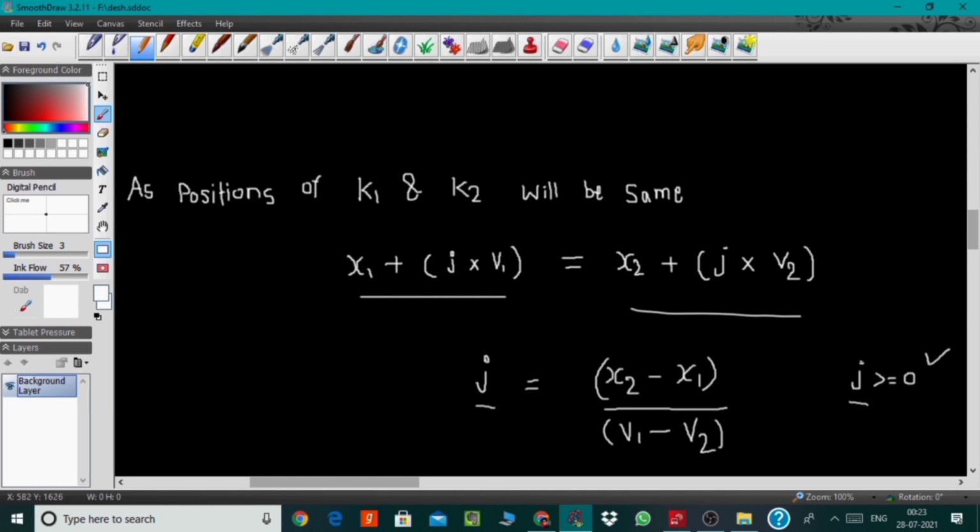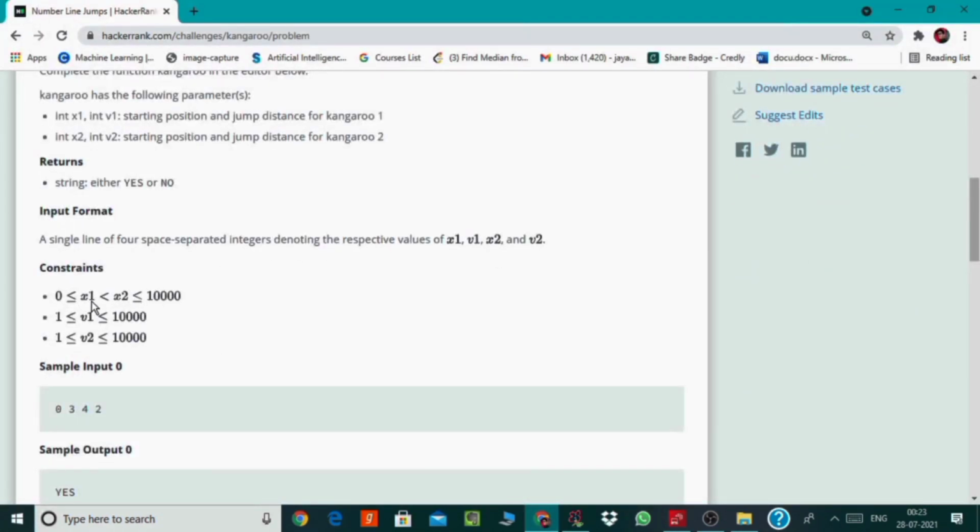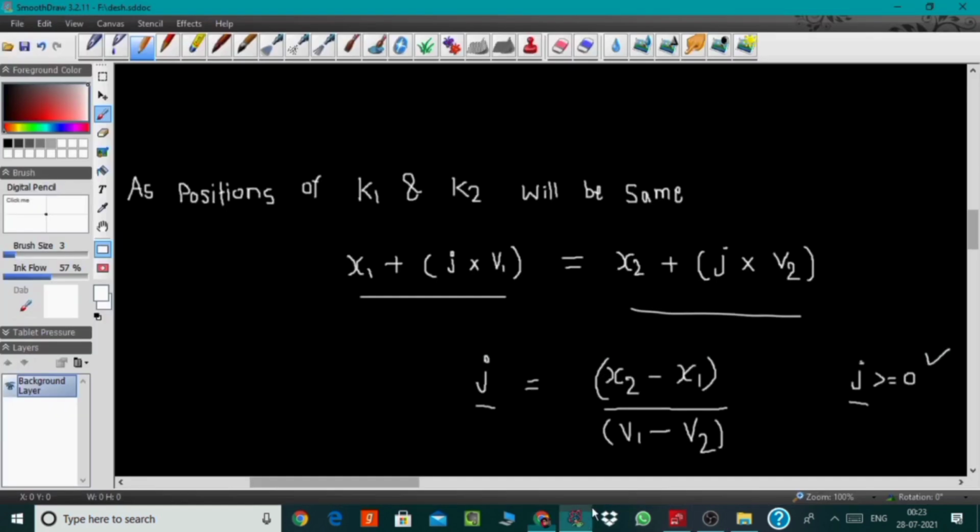Also note one thing, this j can be 0 also when the initial positions of both the kangaroos are the same, right? And one more thing which we have been given in the constraints is that x2 is always greater than x1. Then we just need to check whether v1 minus v2 is greater than 0 or not for this j to be positive, right? So let's code it, guys.